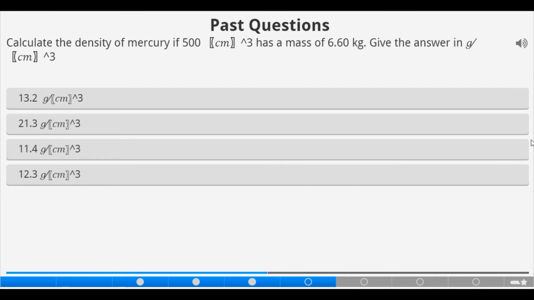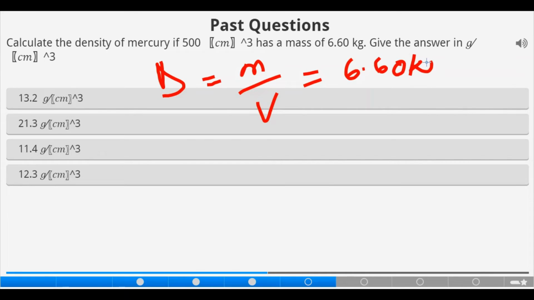If a 500 cm³ cube has a mass of 6.60 kilogram, give the answer in gram per cubic centimeter. So with that, density, represented with D, is mass over volume. Our mass here is 6.60 kilogram, all divided by volume, which is 500 cubic centimeter.